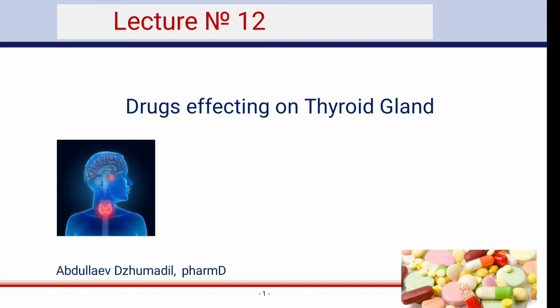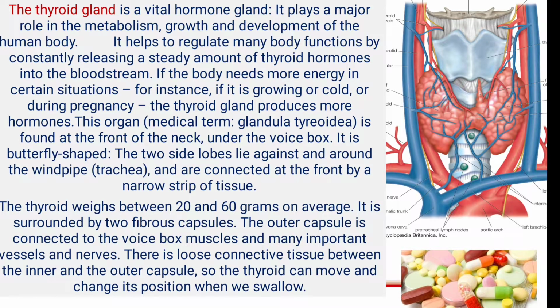Let's start with drugs affecting the thyroid gland. The thyroid gland is a vital hormone gland. It plays a major role in the metabolism, growth and development of the human body. It helps to regulate many body functions by constantly releasing a steady amount of thyroid hormone into the bloodstream. If the body needs more energy in certain situations, for instance if it's growing, or cold, or during pregnancy, the thyroid gland produces more hormone.